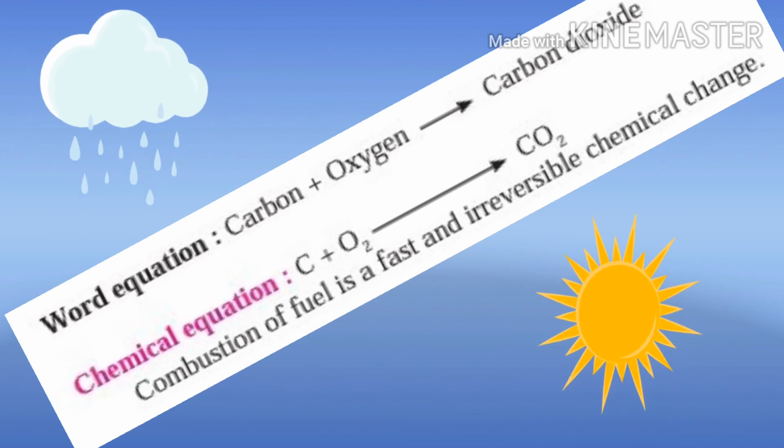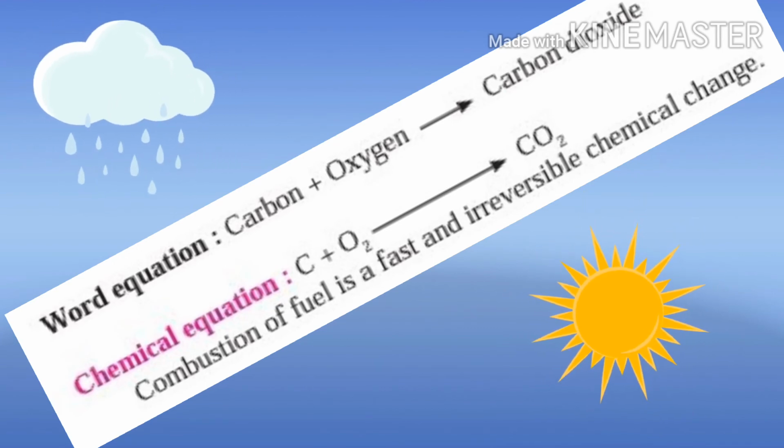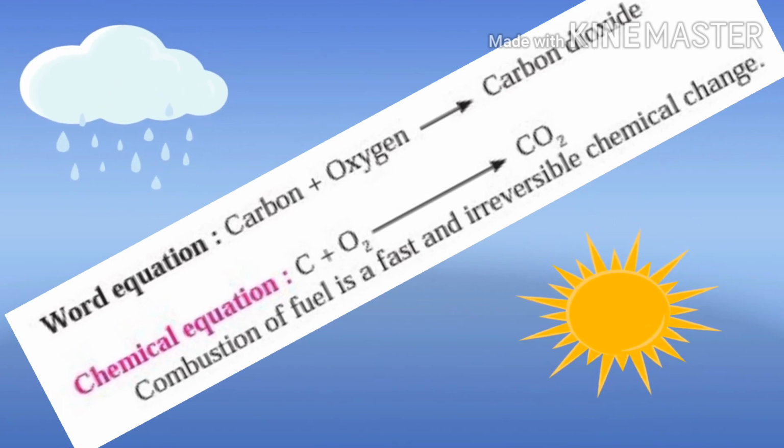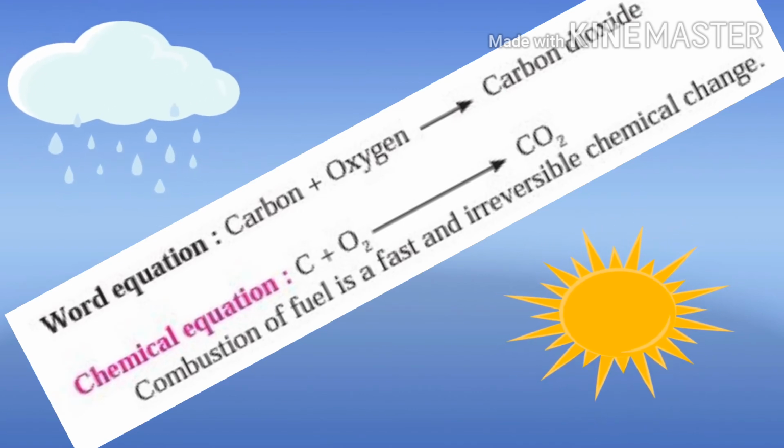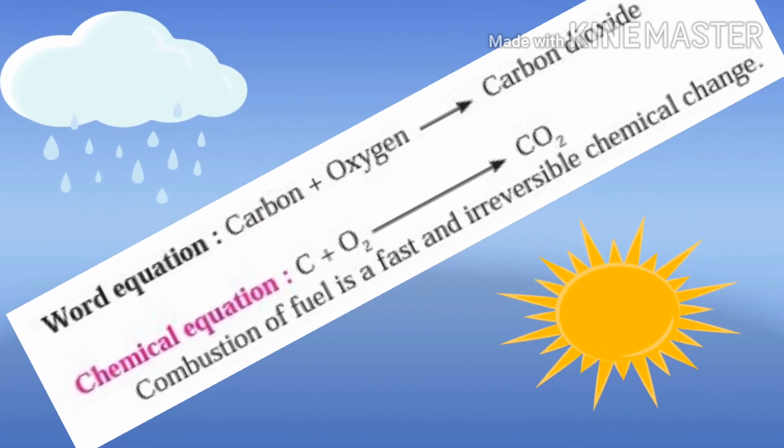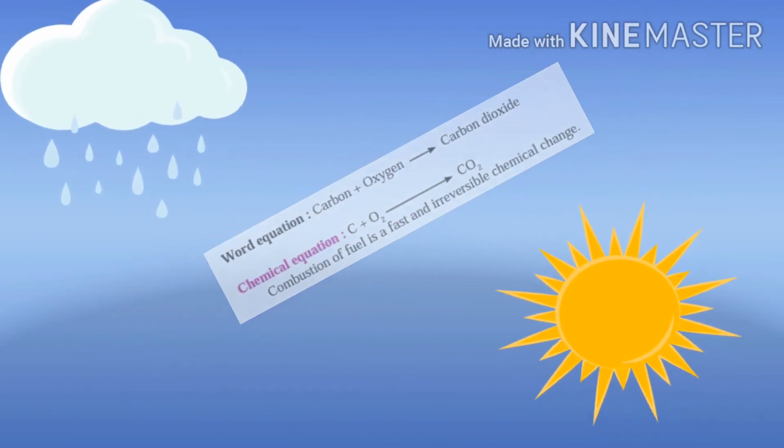this combustion process as follows. Word equation: carbon plus oxygen gives carbon dioxide. Chemical equation: C plus O2 gives CO2. Combustion of fuel is a fast and irreversible chemical change.